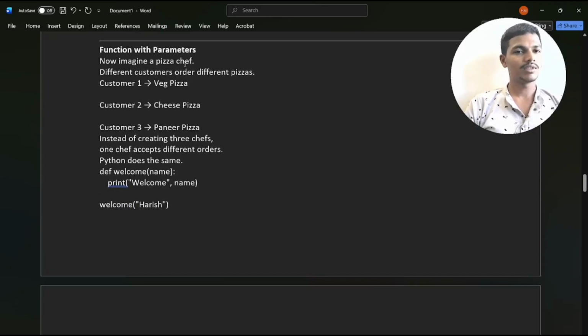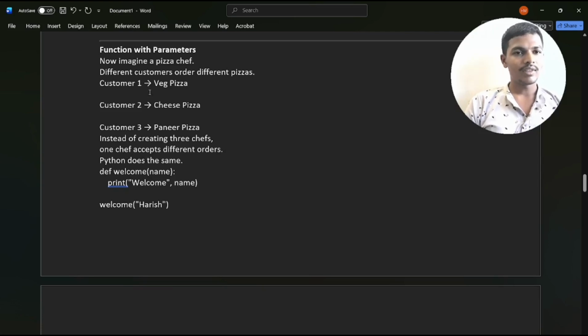Now imagine the pizza chef. Different customers order different pizzas. Customer 1 veg pizza, customer 2 cheese pizza, customer 3 paneer pizza. Instead of creating 3 chefs, one chef accepts different orders. Python does the same.